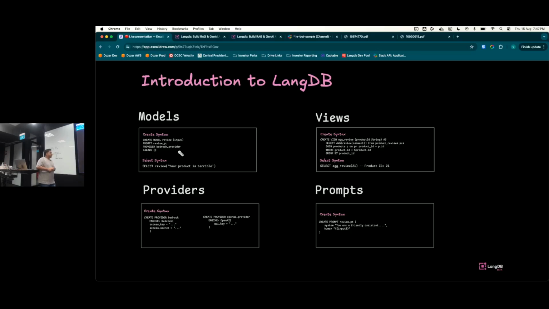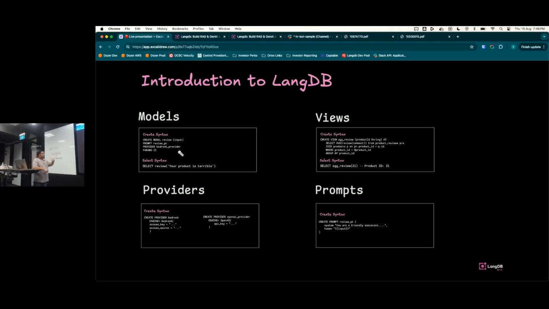So for people that are not familiar with agentic frameworks, models and agents are essentially interchangeable terms. Essentially, you have agents, and agents have several tools that they can work with, and we have seen that before. And LangDB provides these high-level entities to work with to create these things in a very easy fashion. So let's talk about that quickly, right? You have providers. A provider in this case is an OpenAI provider or a Bedrock provider. And creating that provider would be a very simple create provider syntax, just like you would create a table or alter a table. You would basically get a very SQL native syntax.